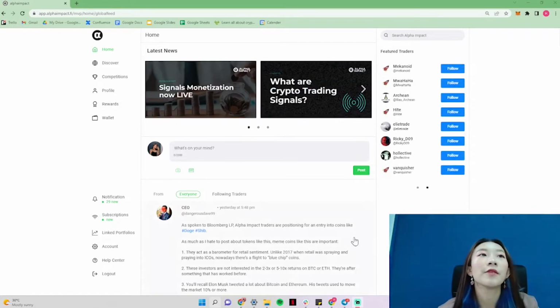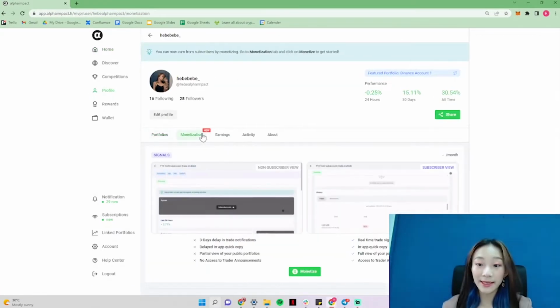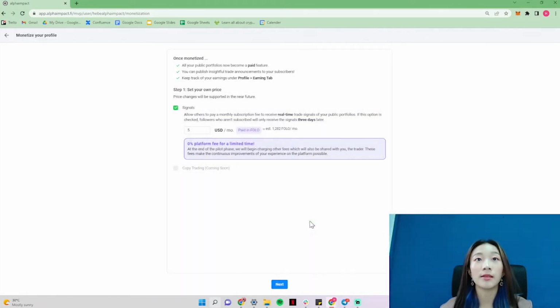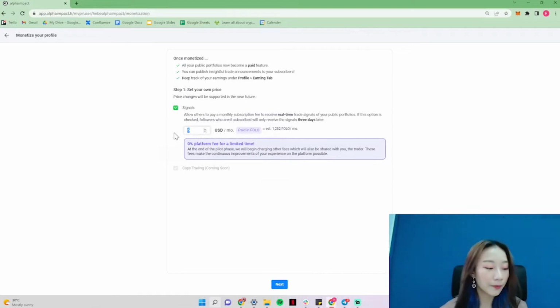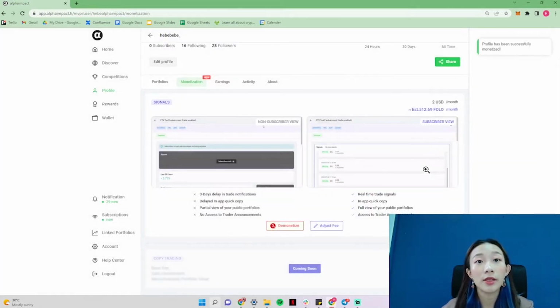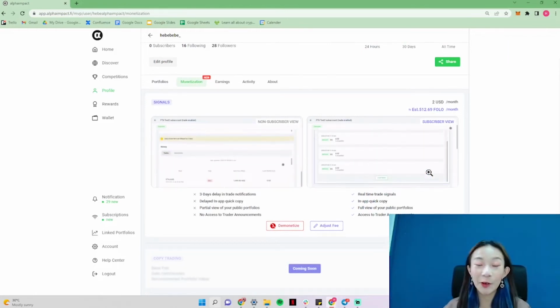to monetize your portfolio. So firstly, just go to Profile and then you go to Monetization and you scroll down and you can just click Monetize. And then you can set your own price for how much you want to charge your subscribers. So I'm just gonna put like $2 USD. And then click I understand and then click monetize your portfolio, and it's that easy to monetize your portfolio.